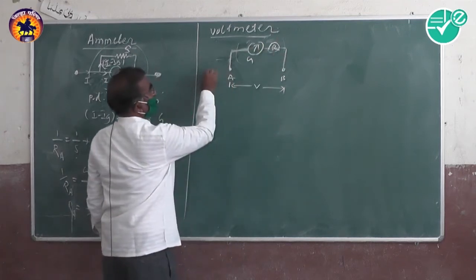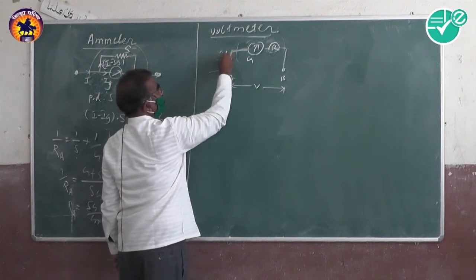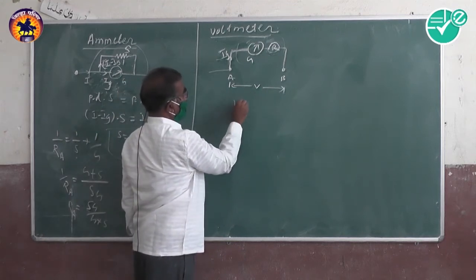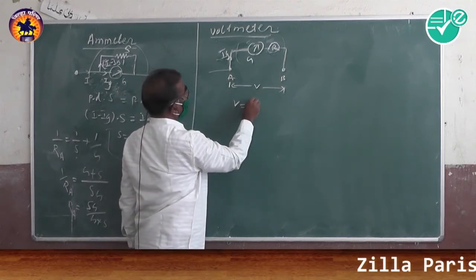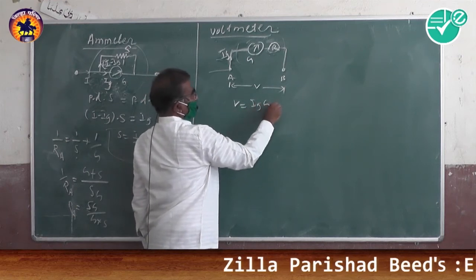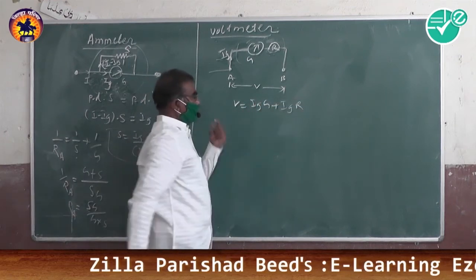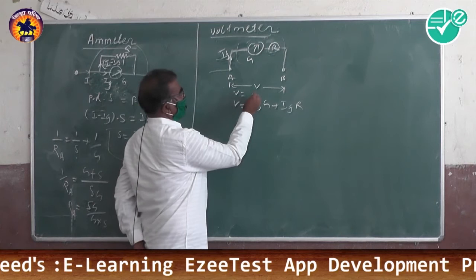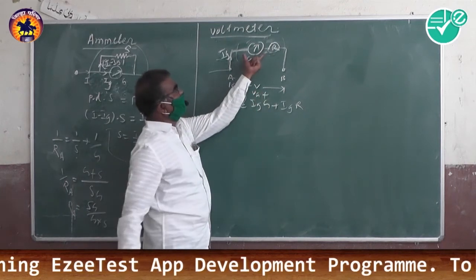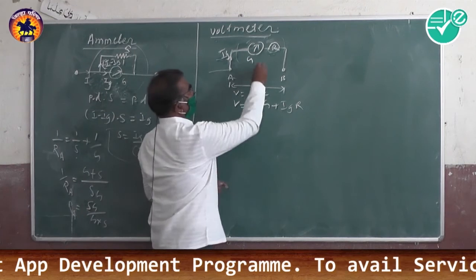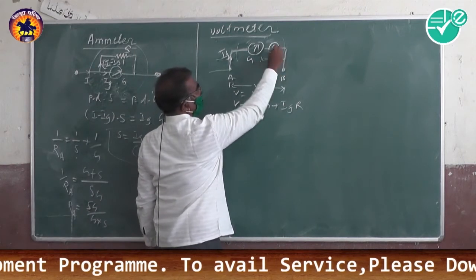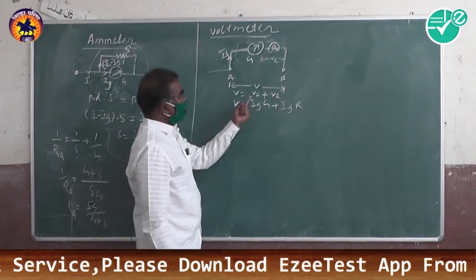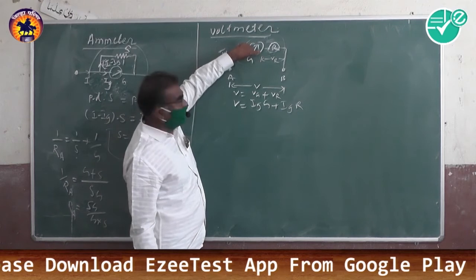Ig is the current that flows through the galvanometer. Therefore, V, the potential difference, equals Ig into G plus Ig into R. Here Ig into G is Vg, the potential difference across the galvanometer, and VR is the potential difference across the high resistance. So V equals Vg plus VR, using Ohm's law.